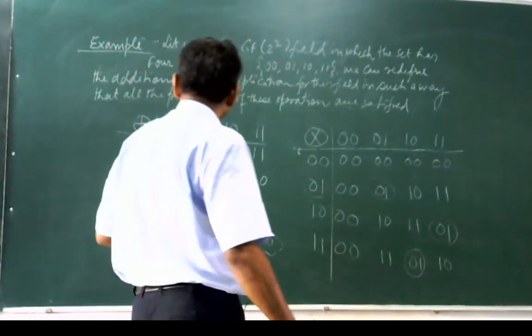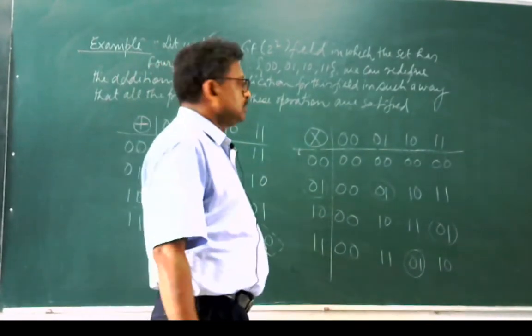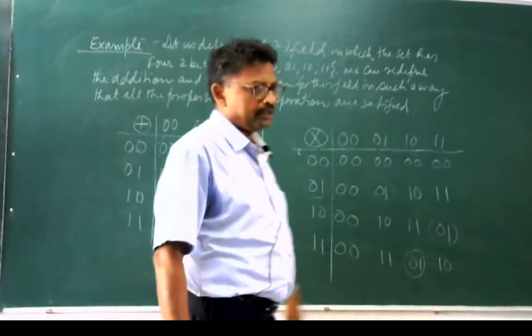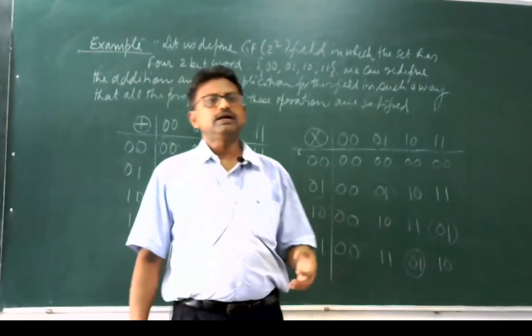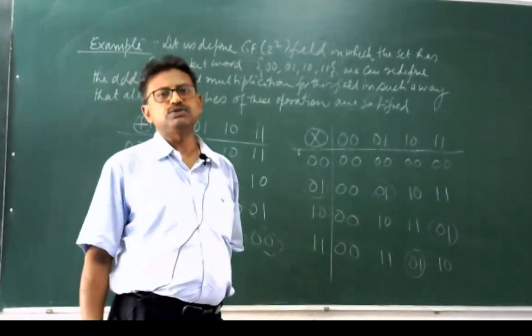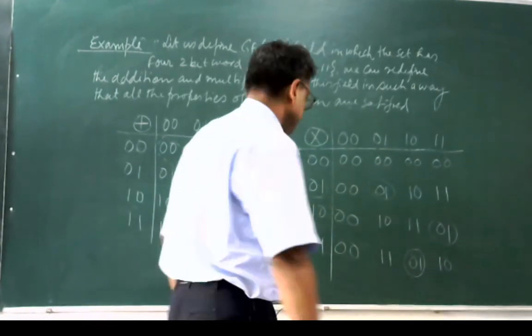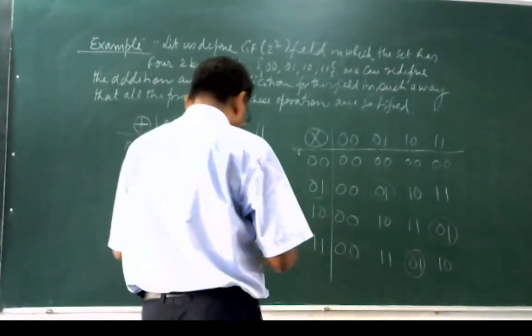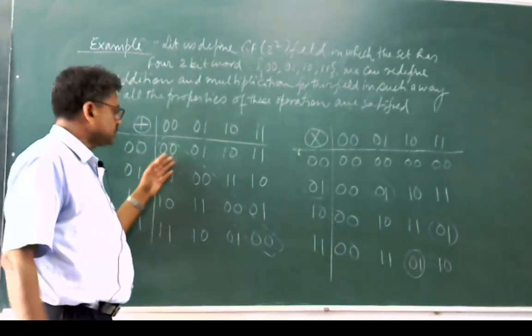and we are able to define two different operators, similar to addition and multiplication, and these operators have been defined in such a manner that they are going to satisfy all the properties of the field, because we have to use the field in cryptography. So you can see each element has its additive inverse, that is itself.